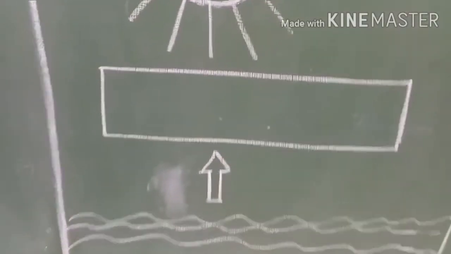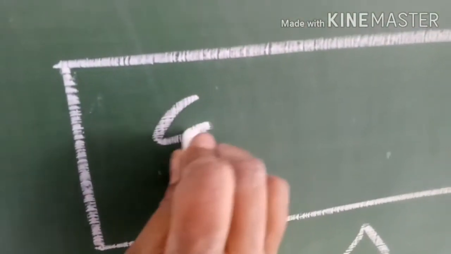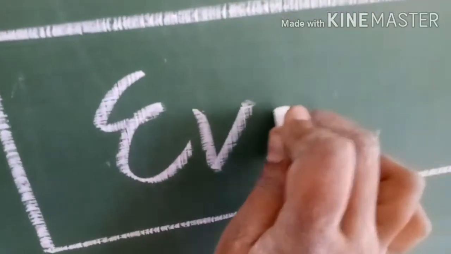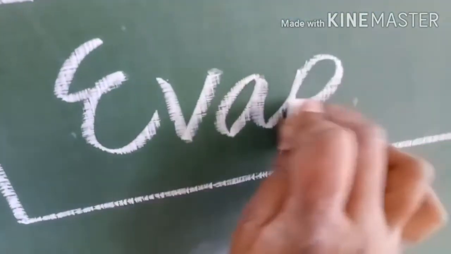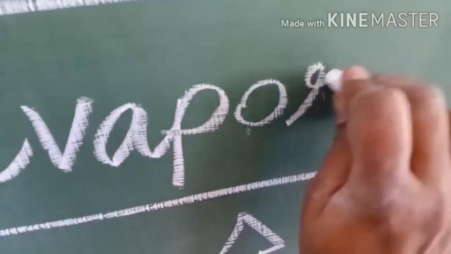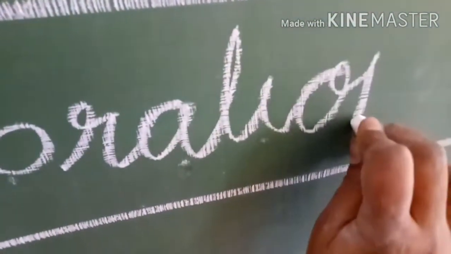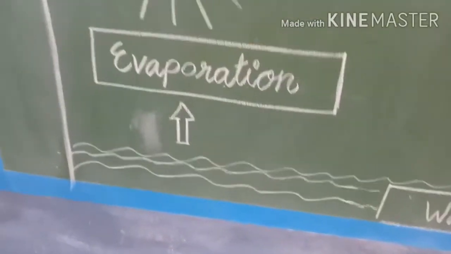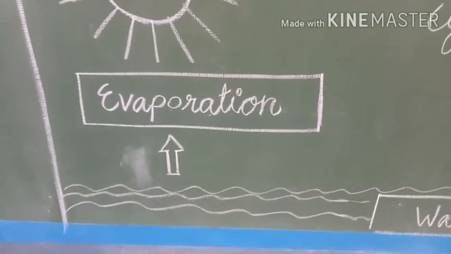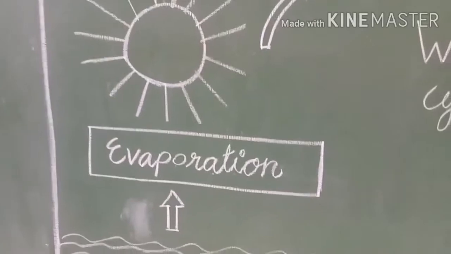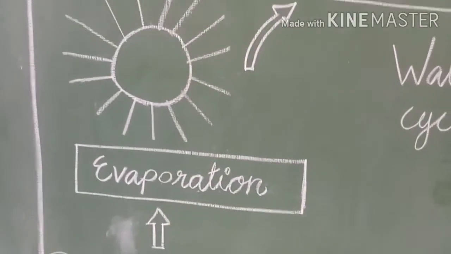Okay, that process is called evaporation. So in this box, you are going to write evaporation. E-V-A-P-O-R-A-T-I-O-N, evaporation. Right, children? The liquid state changes into gaseous state is called evaporation with the help of sunlight.